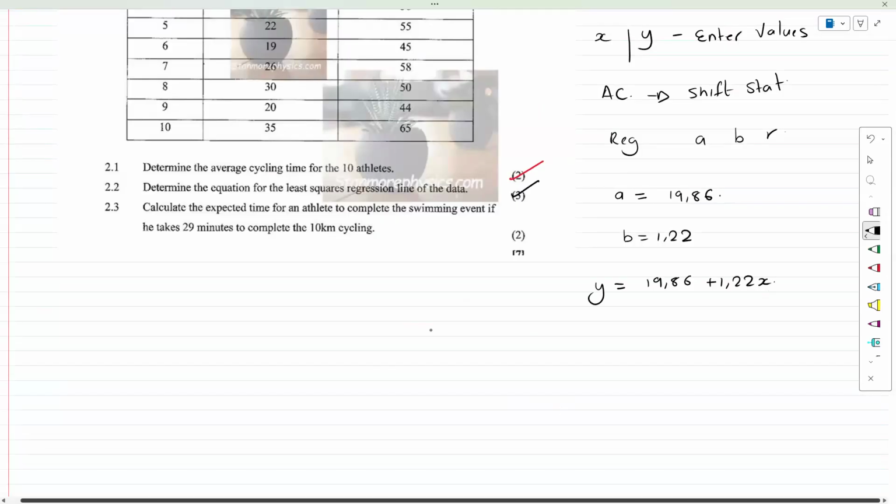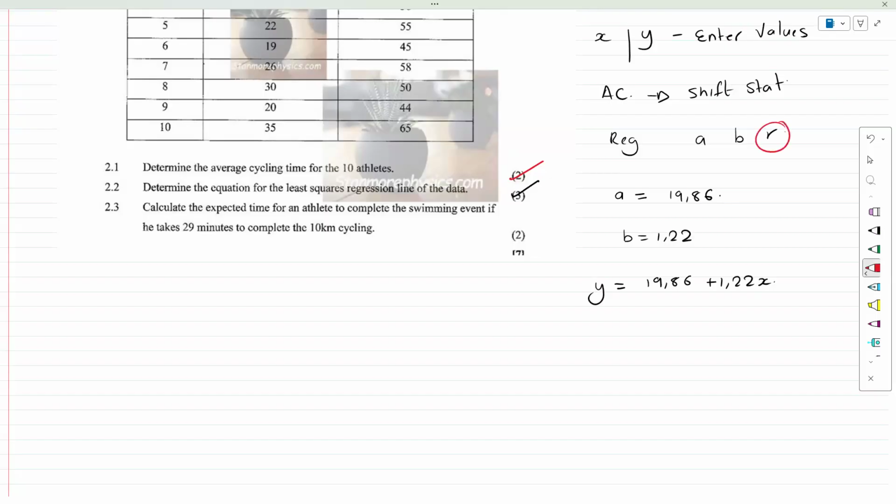Calculate the expected time for an athlete to complete the swimming event if he takes 29 minutes to complete the 10K cycling. Just before we do this question, they could ask us for the R value as well, and you would just use Shift, Stat, Regression, and press R, and we should get it. But 2.3 is quite simple.